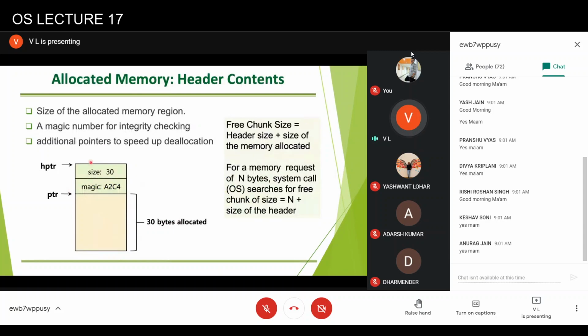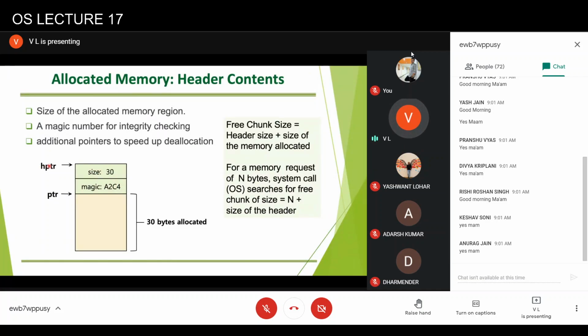Generally, the information that it keeps in the header would be the size and some magic number, just to ensure integrity. This magic number can actually be informative, saying that this process can use only this magic number and may not be allowed to use other magic numbers. So it may be some kind of integrity check. It can see that this header is not being modified, or that this particular place can be used for this process only. It can keep other information also, but generally this information will be kept.